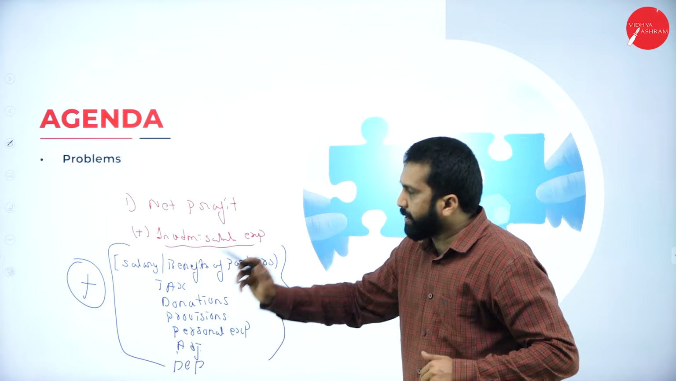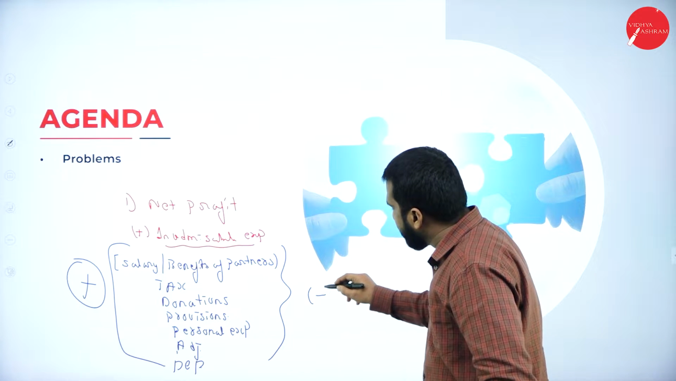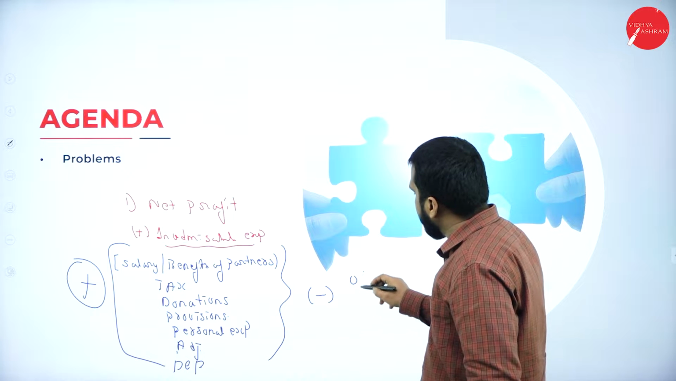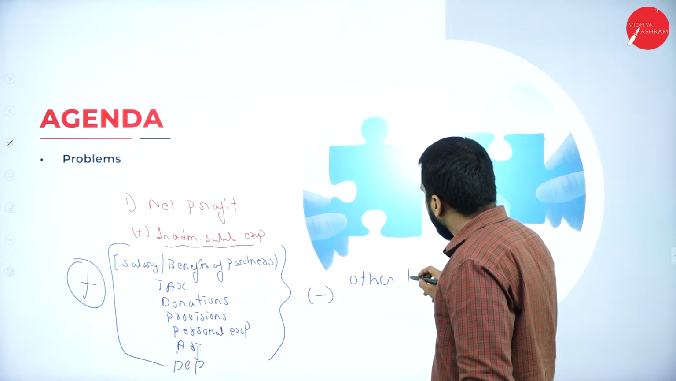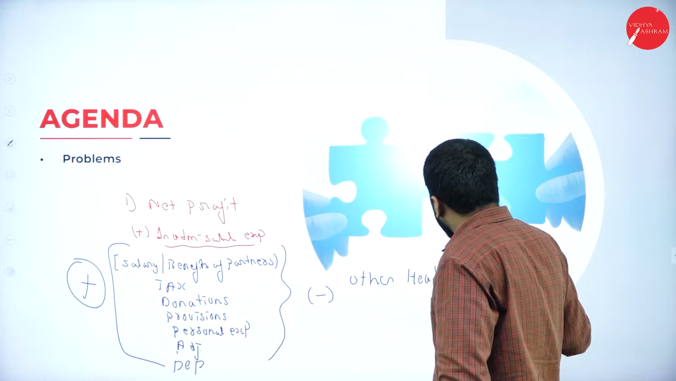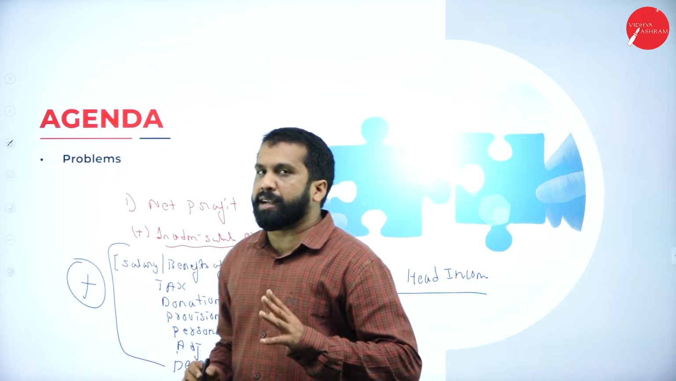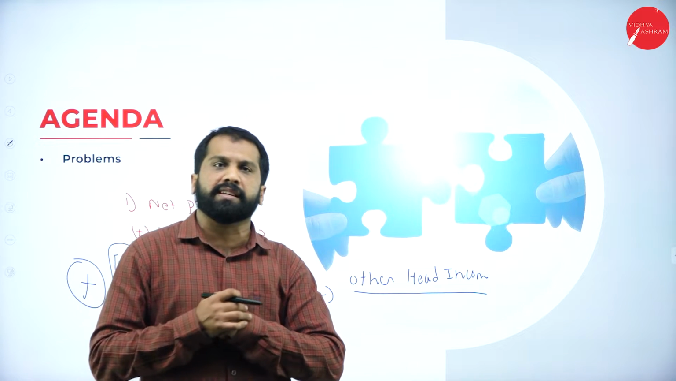After adding inadmissible expenses, what are we supposed to do? Minus other head income. Other head income are admissible items. What is other head income?